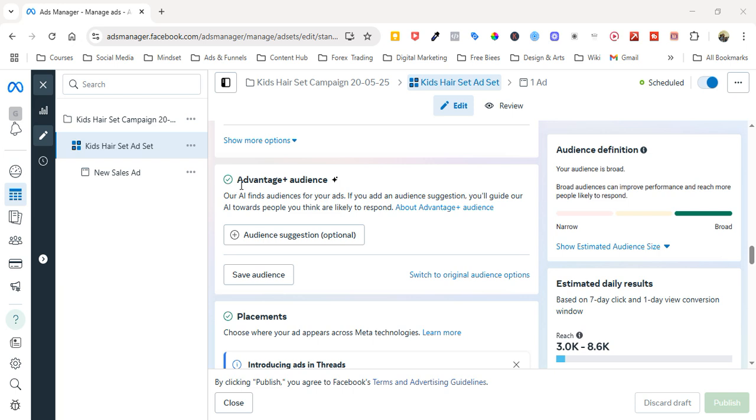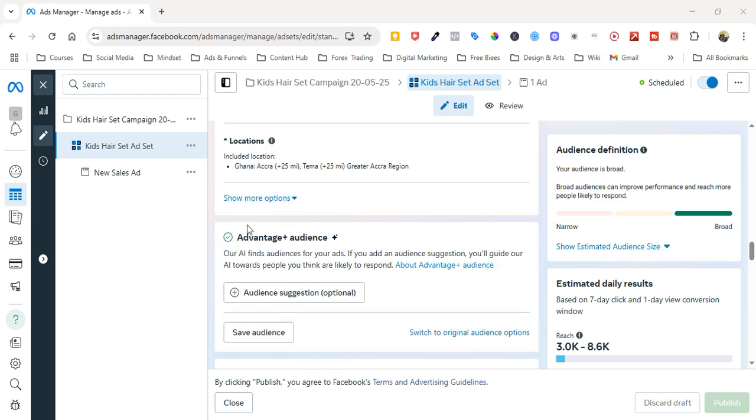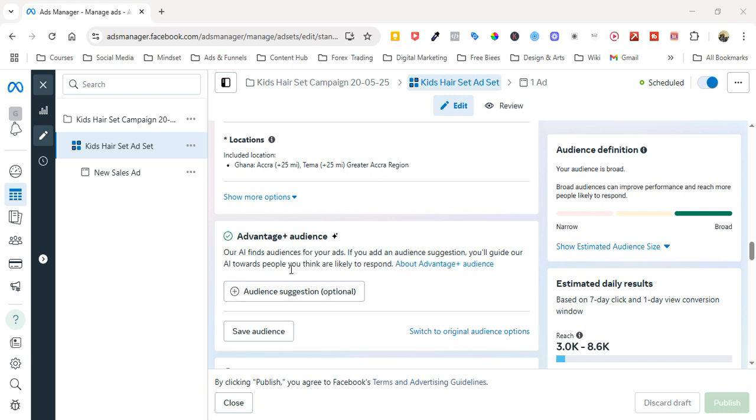And we are using Advantage. We are not using any audience. We are using geographical location, which is Accra and Tema, but we are not using any interest audience. We are leaving the age like that. We're also leaving the gender just like that.